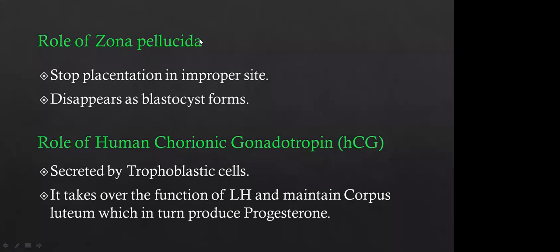And the role of human chorionic gonadotropin, this you have to remember. During the pregnancy test, this hormone is very important, right? In that test, which hormone is going to be detected? This human chorionic gonadotropin hormone is going to be detected, which is secreted by the trophoblastic cells. This can also maintain the corpus luteum, so that the corpus luteum can produce progesterone.